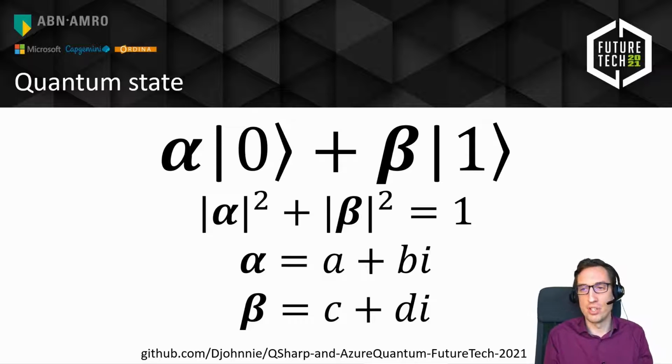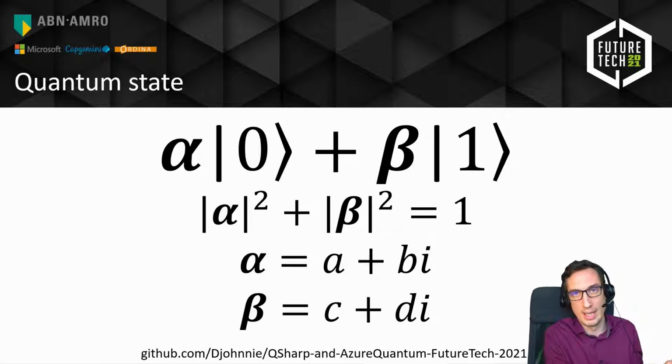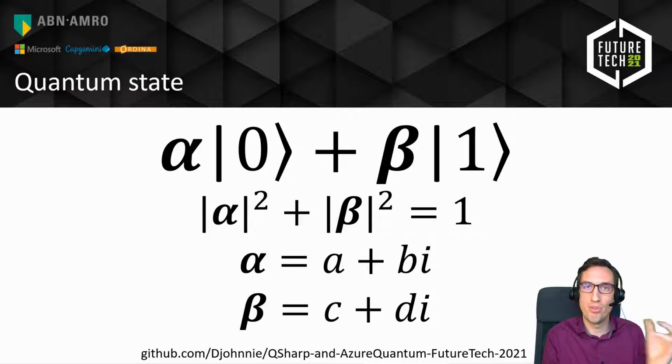But again, this gives us all the tools to represent what we want to do with quantum. So I'm not going to dig very deep into this. Just know that the mathematics is not very hard if you really look into it. And the fun thing about quantum computing is that it's a real use case. It's a physical use case that you can almost touch, and that makes it a little bit easier to dig into all of this mathematics, because now you have a goal to work towards too. I remember from school I didn't really like mathematics because it was too abstract, but with this you really have something concrete where you can use it for.